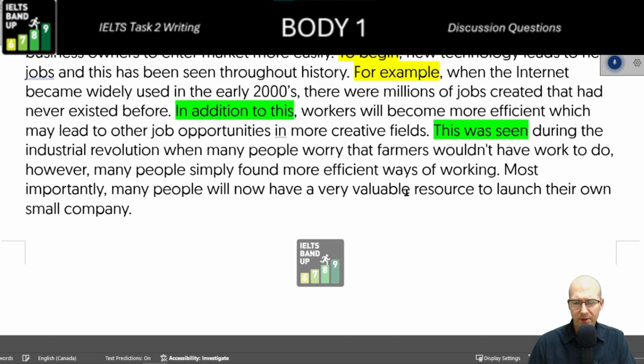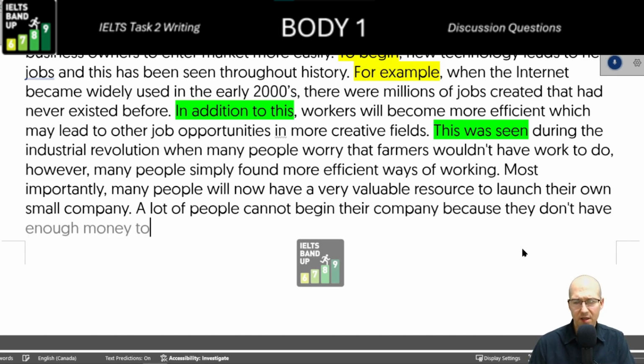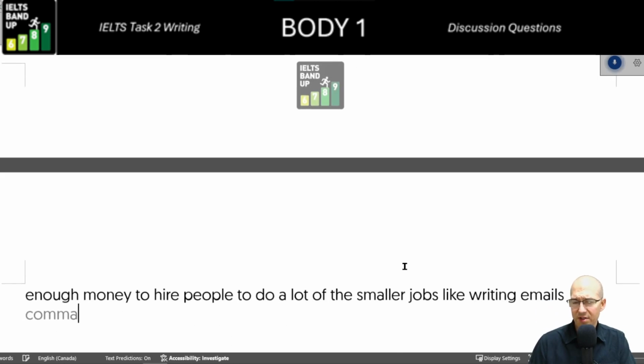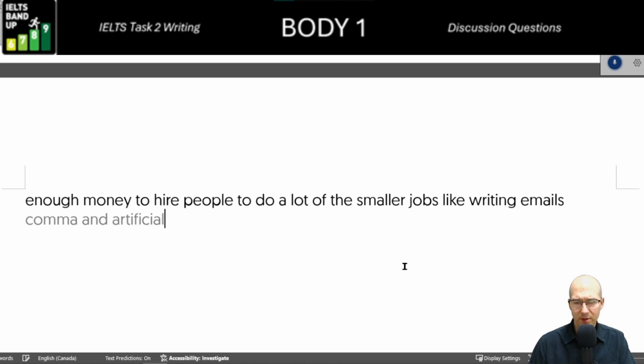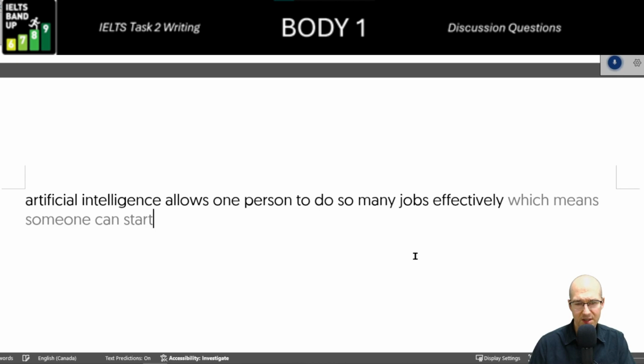A lot of people cannot begin their company because they don't have enough money to hire people to do a lot of the smaller jobs like writing emails. And artificial intelligence allows one person to do so many jobs effectively, which means someone can start their own business much easier.